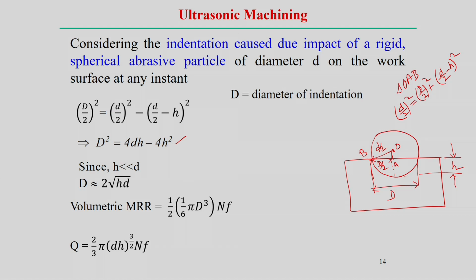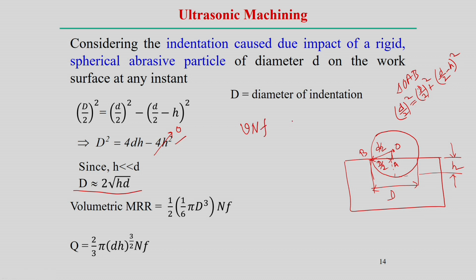You can find out that if h is less than d, then maybe we can neglect this part, and finally we can estimate D square equal to 4 dh, and we can find out the capital D equal to approximately twice root dh. So, then the volumetric material removal rate, which is represented by small v, means per impact of one particle, what is the amount of volume removed, and then n is the number of particles impacting per cycle, and then multiply by f, the cycles per second.